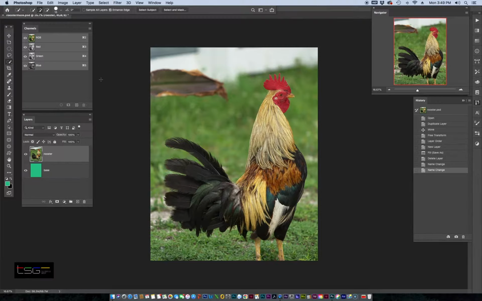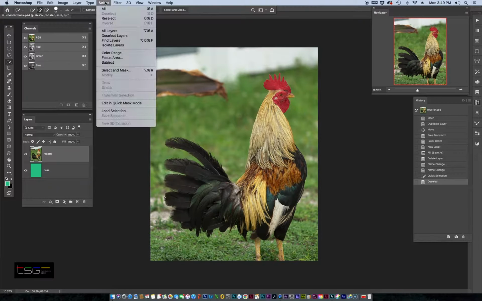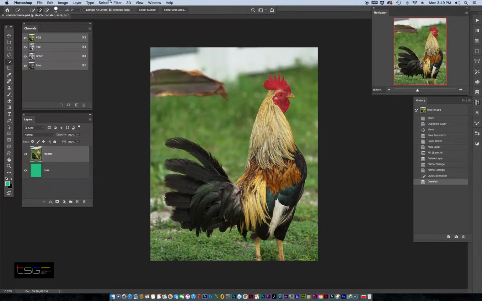You could press W, bring it to the quick select tool, and you could click and drag until the rooster is selected, or you could just go to select, subject in the select menu, and then the rooster will automatically be selected. Okay, this could save you some time.